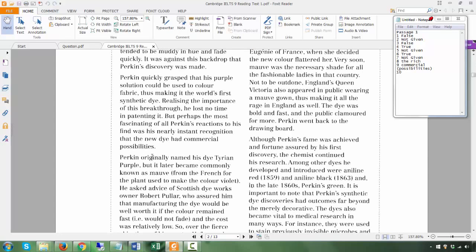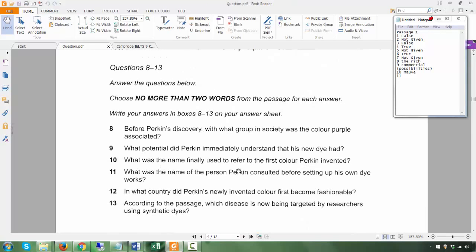Not initially, originally it was this name, but became commonly known as MAUVE. Okay, so that is the answer. Okay, so you have to understand originally is in the beginning, in the first place, and then later became known as is the name, okay, as MAUVE. All right.